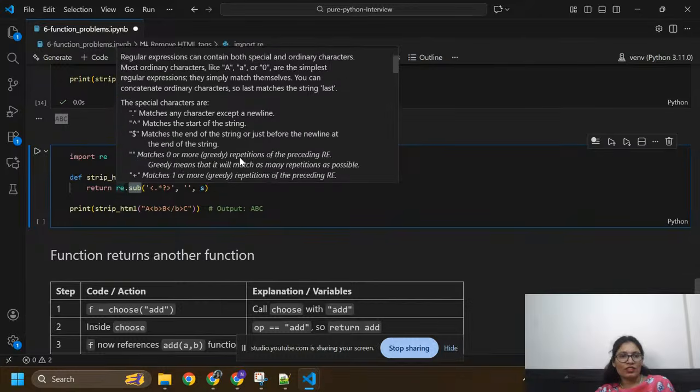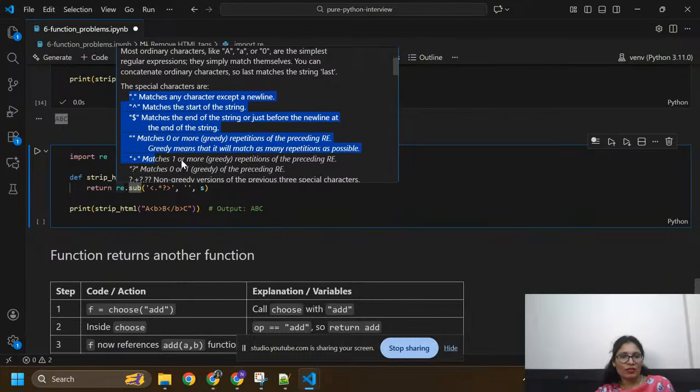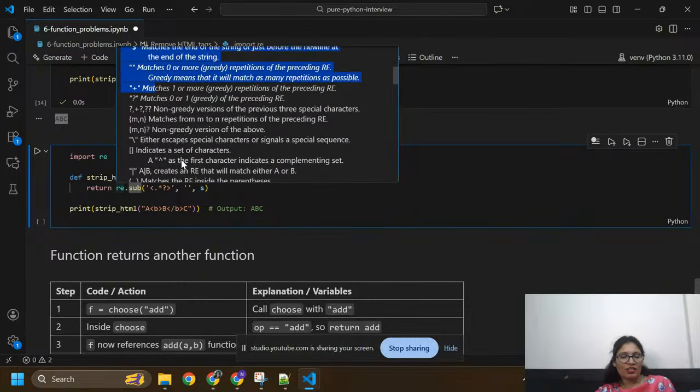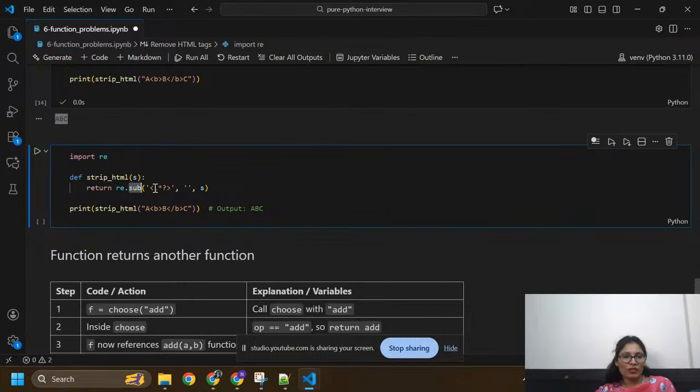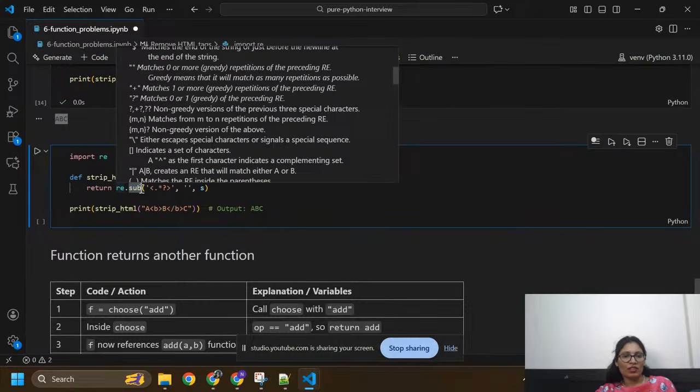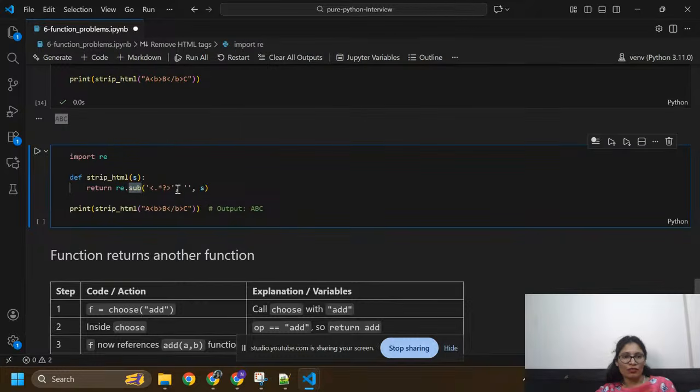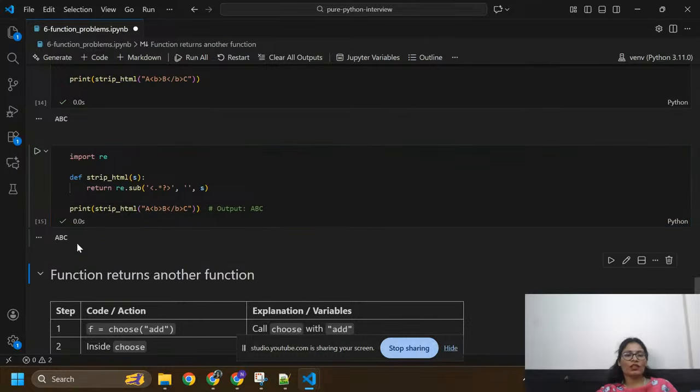Okay, so these are the special characters. Here you can see plus, double quotes, greater than, less than. It will remove with re.sub, here in single quotes: less than, dot asterisk, question mark, greater than. And here I'm going to pass this string. After I rerun this, I got abc in output.